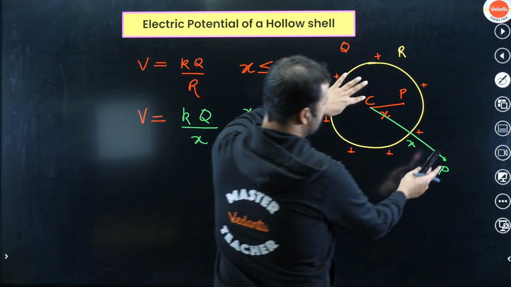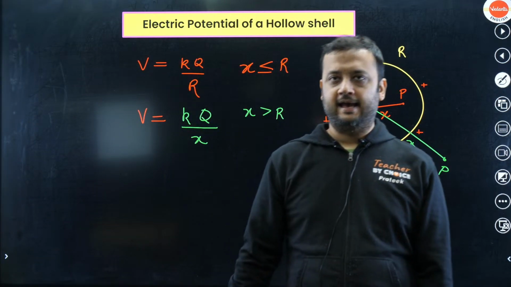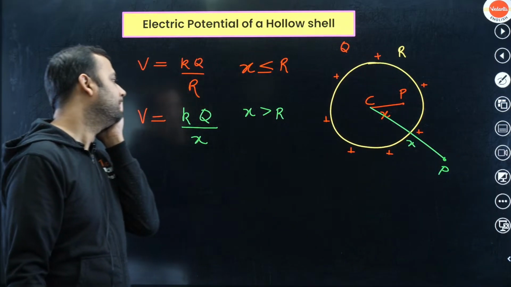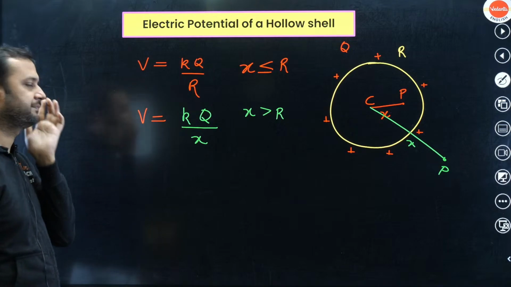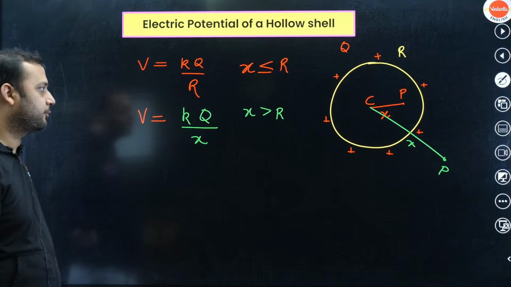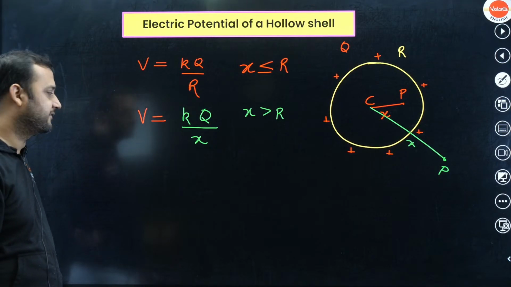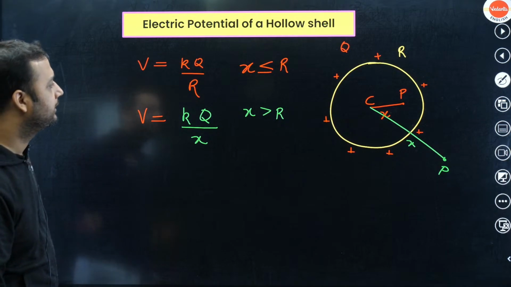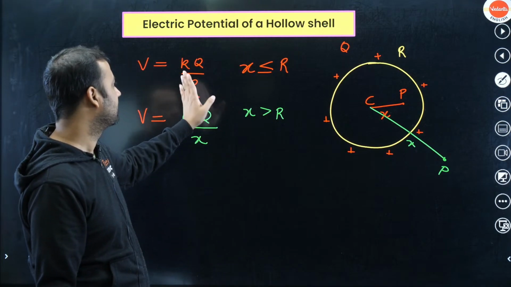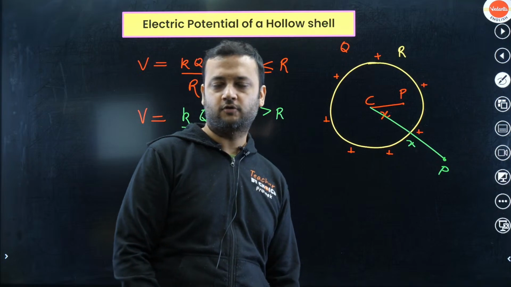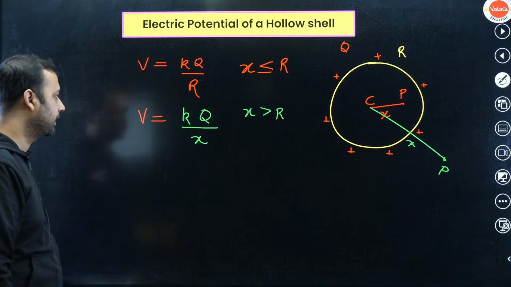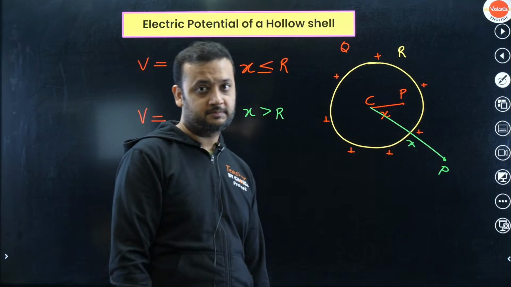What is x? x is the distance between C and P. So this is the value of the potential at point P, kQ by x. I hope you have understood clearly. So potential at point P, if it lies outside, is given by kQ by small x. Potential at point P, if it lies inside the shell, is given by kQ by capital R. This is the idea. Make sense, guys? This is a very, very important result. Please do keep this in mind.